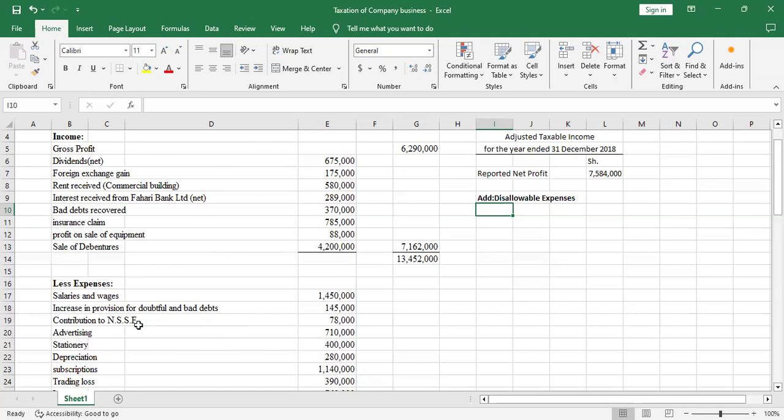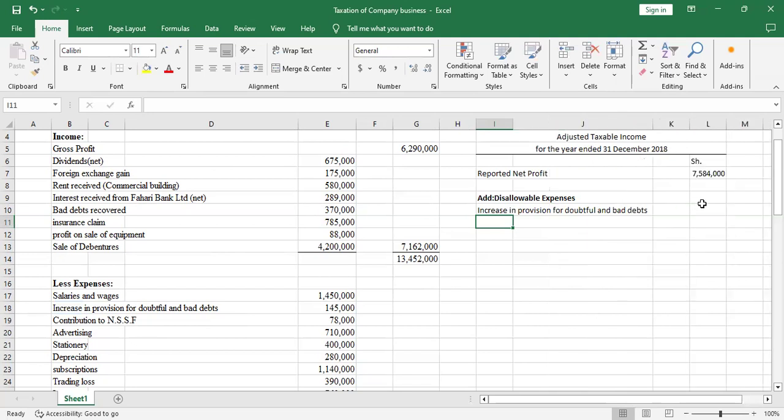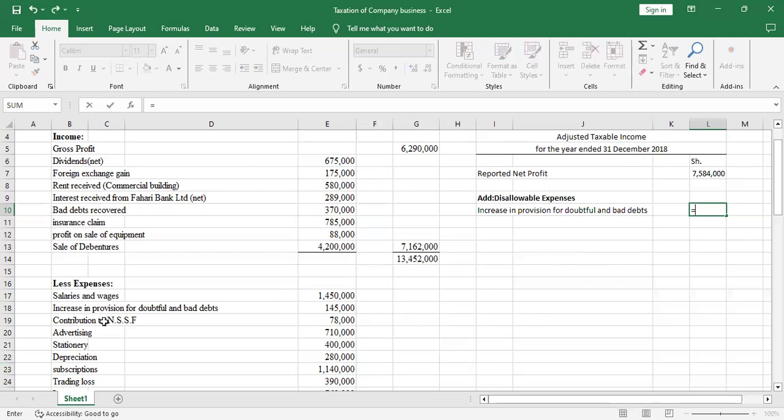Then the second one is increase in provision for doubtful and bad debts. Increase in provision for doubtful and bad debts, except for specific provision, is a disallowable expense. So we'll pick it. Sorry, you'll allow me to extend this. Yeah, that's correct. So that's a disallowable expense. So we'll add it back.